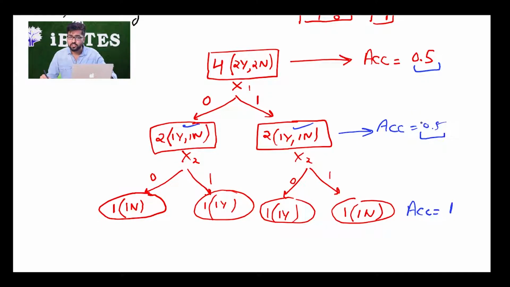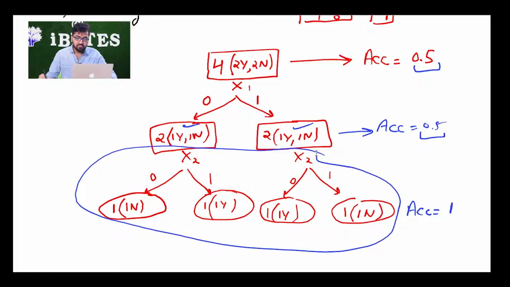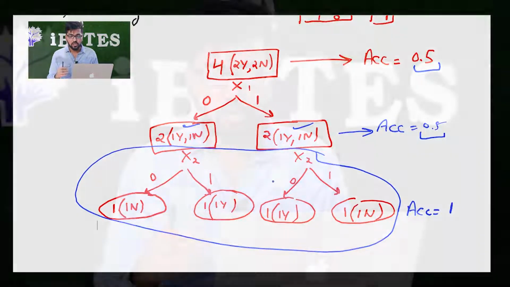I would have just not made this bottom portion, which would have taken me from 0.5 straight to 1, making my accuracy 100%. So this is the problem: it might happen that in 2 steps there is no change in accuracy, but after that there is a sudden jump in accuracy. We don't know when accuracy might jump later on. This is the problem with using this second method.